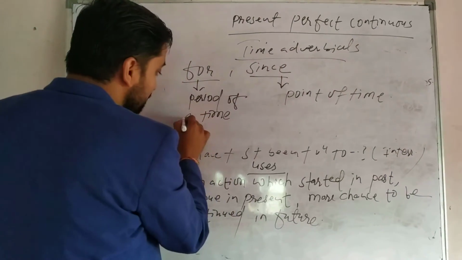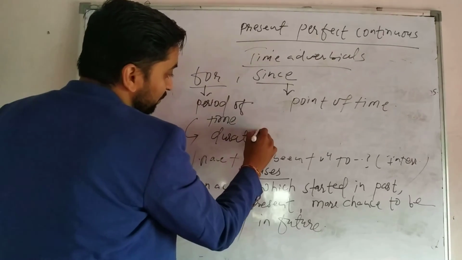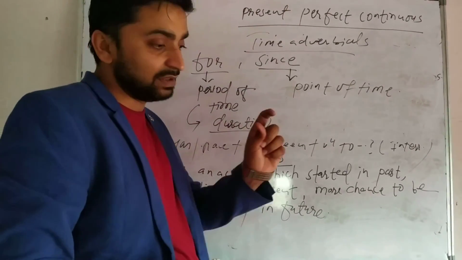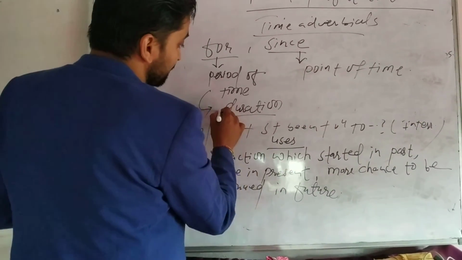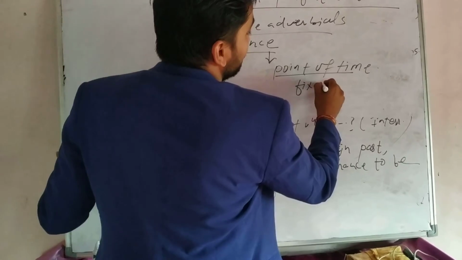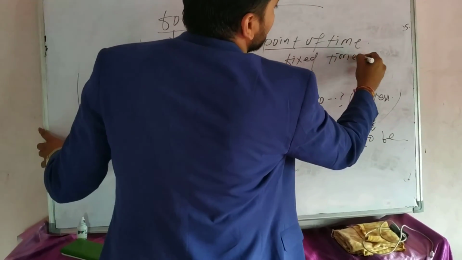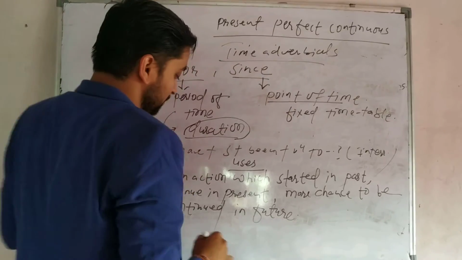So period of time is what? If it has a duration, meaning some duration from this many hours to that many hours or this many minutes, duration is used for duration. A point of time means a fixed timetable. That is since, point of time.